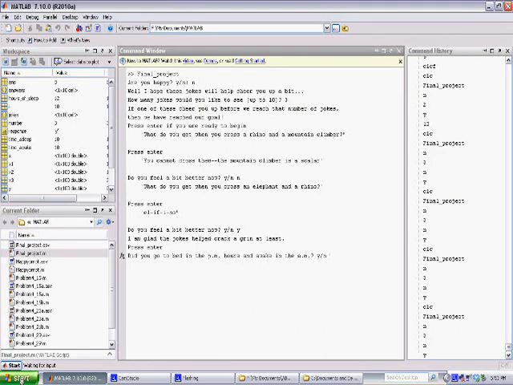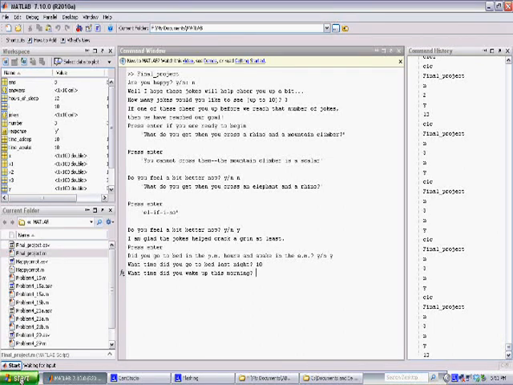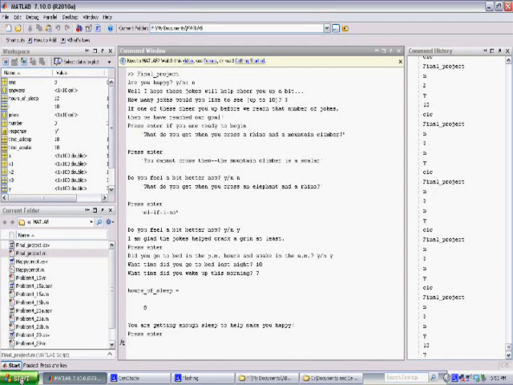So we're just going to assume that me, the user, did go to bed in the evening and woke up in the morning, so I push yes here and I push enter, and now it asks, what time did you go to bed last night? Maybe I'll say 10 o'clock. And it asks next, what time did you wake up in the morning? Let's just say 7 o'clock, just for example's sake. I push enter, and it says the number of hours of sleep that I got was 9, and the printed message here was, you are getting enough sleep to help make you happy. 9 hours of sleep is a good amount of sleep to be getting, obviously.